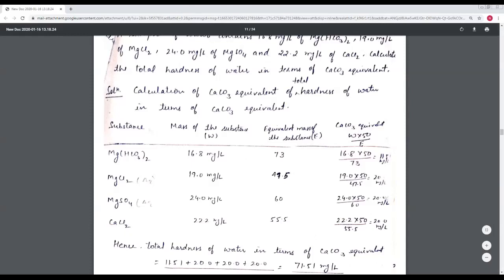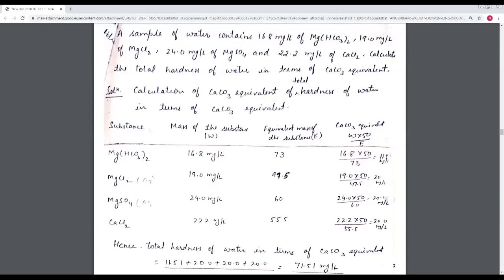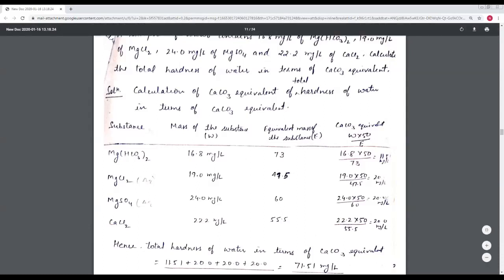This is the formula by which we can calculate the calcium carbonate equivalent hardness: W into 50 upon E. W means the amount of substance causing hardness, that is 16.8. 50 is the equivalent mass of calcium carbonate, because we know the molecular weight of calcium carbonate is 100 and its equivalent mass is 50. E is the equivalent mass of the hardness producing substance. There is a calculation and we found the result here.